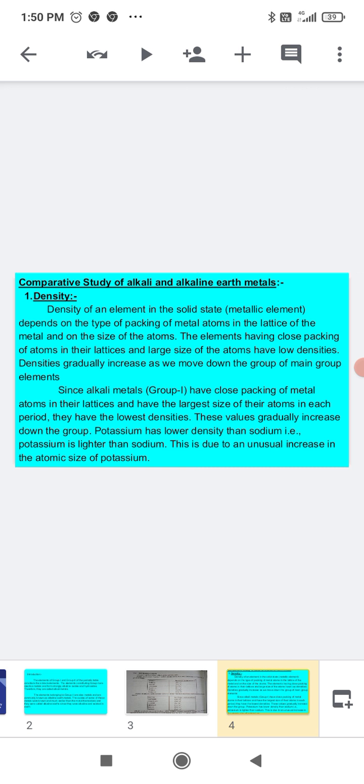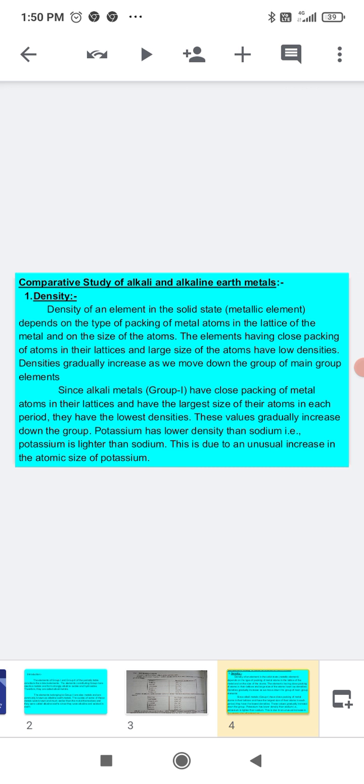So depending on that, densities gradually increase as we move down the group of main group elements. Since alkali metals have close packing of metal atoms in their lattices and have the largest size of atoms in each period, they have the lowest density.